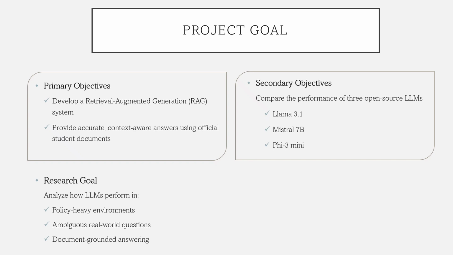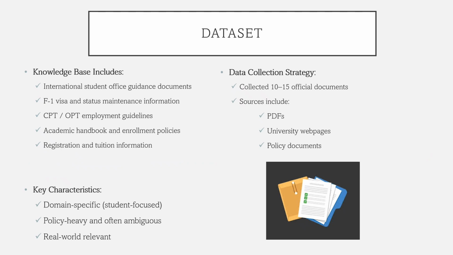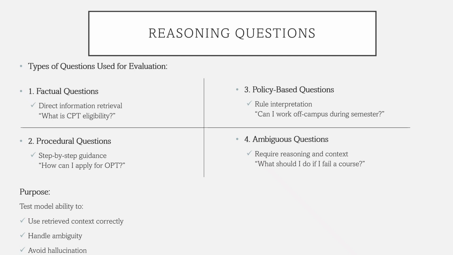We also compare three models, Llama, Mistral, and Phi, and analyze how they behave in policy heavy, ambiguous, real world scenarios. Our dataset includes 10 official documents such as visa rules, CPT guidelines, OPT guidelines, and academic policies. These are collected from university resources. The dataset is domain specific, policy heavy, real world relevant. We evaluate the system using different types of questions: factual questions, procedural questions, policy based questions, ambiguous questions. This helps us test how well models use retrieved context, handle ambiguity, and avoid hallucination.